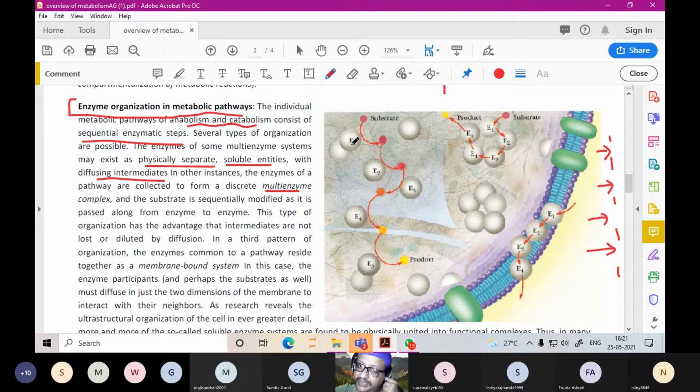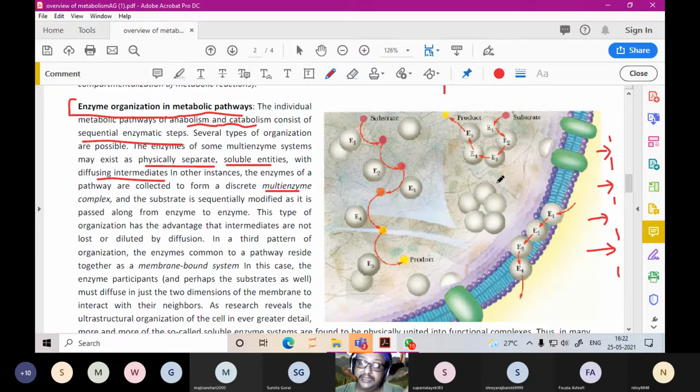There are enzymes E1, E2, E3, E4 and E5. So this substrate is converted to this substrate, this is converted to this product, and the final product is formed. These are all metabolic intermediates, and they have enzymes which are located separate from each other.